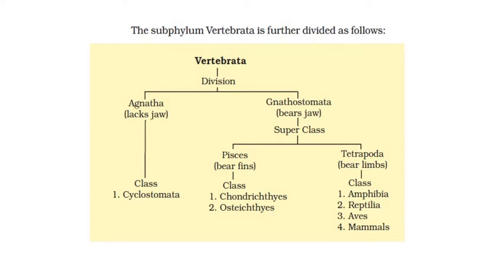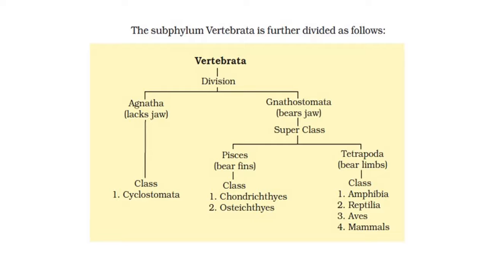This subphylum, vertebrata, is further divided according to some characteristics or features of animals. It is divided into mainly two divisions. First is Agnatha and second is Gnathostomata.